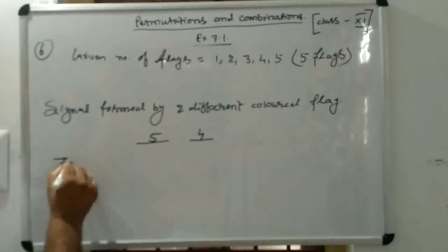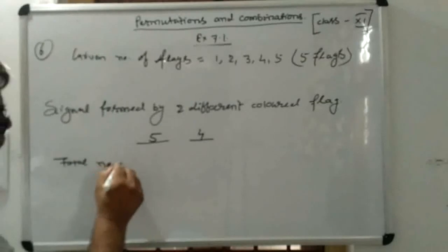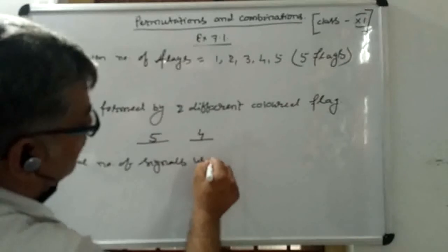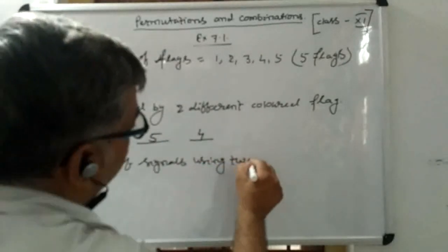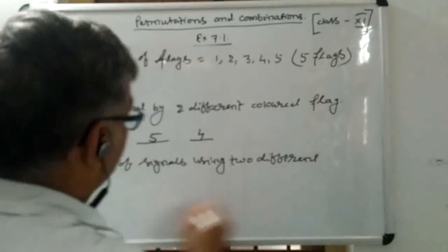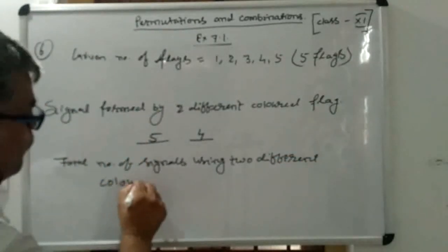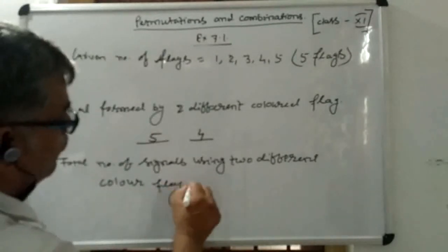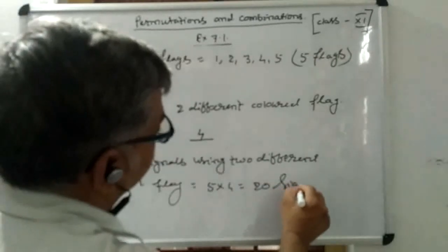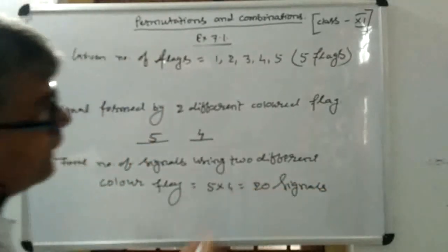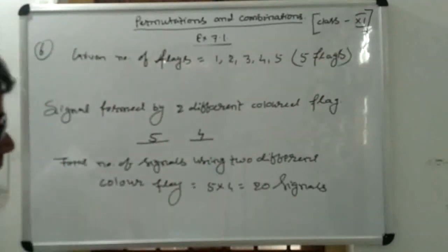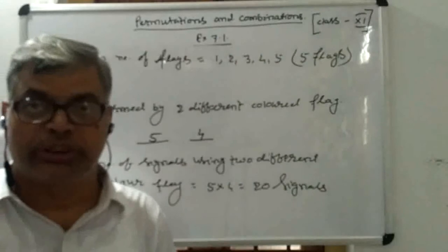So the total number of signals using 2 different color flags will be 5 into 4 equals 20 signals. 20 signals. And in this way, children, you can get the answer of this question.